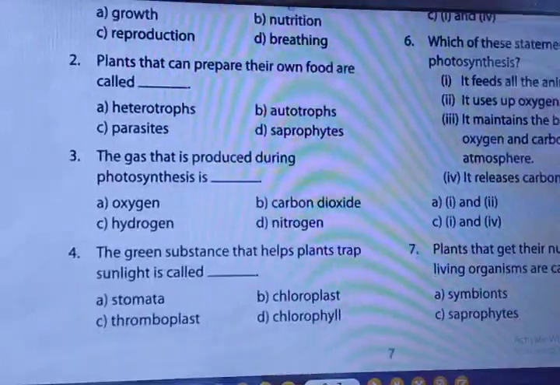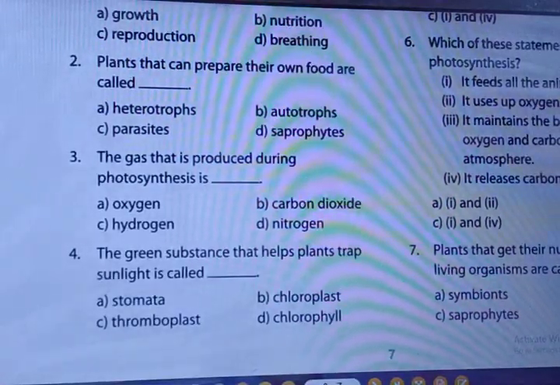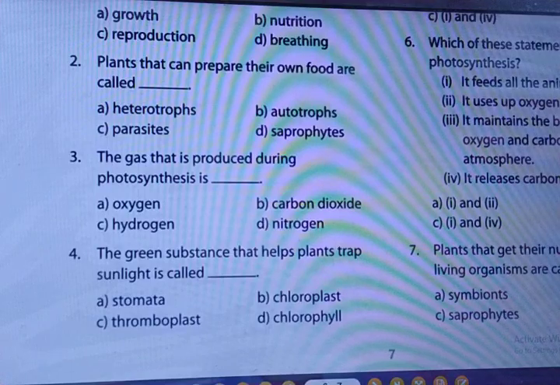Now we are moving towards question number 4. So you can see this question number 4. The green substance that helps plants trap sunlight is called. Which is that green part of a plant which specially helps the plants to trap sunlight? Option A is stomata, B chloroplast, C thermoplast and D chlorophyll. I hope all of you know that's D, chlorophyll.